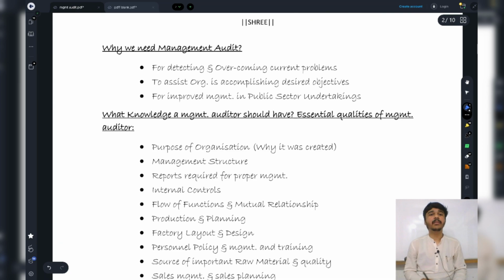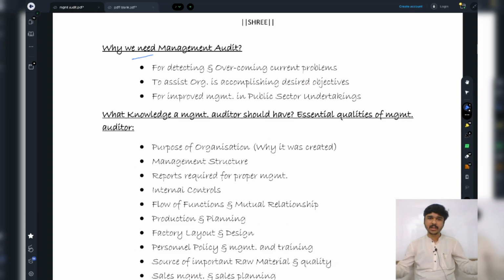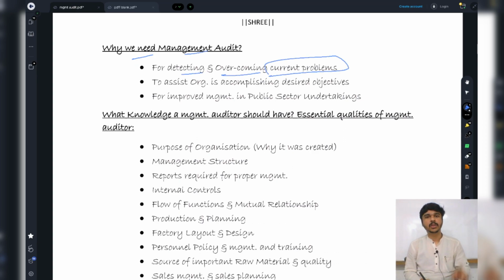Now, why we need management audit? RCB fans are calling and asking me why we need management audit. Our players are the best. It might be luck that we are losing. No, guys, there are certain problems and we need to analyze them. So, management audit is required for detecting and overcoming the current problems. So, whatever problems the RCB team is facing, I need to detect them, I need to tell them how to overcome. So, that is being covered in management audit. That is the need for management audit.